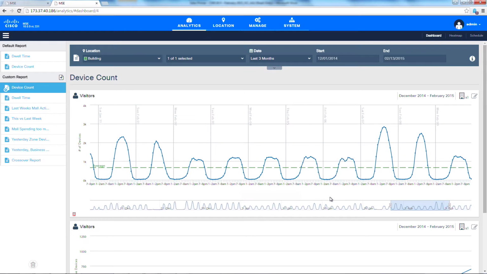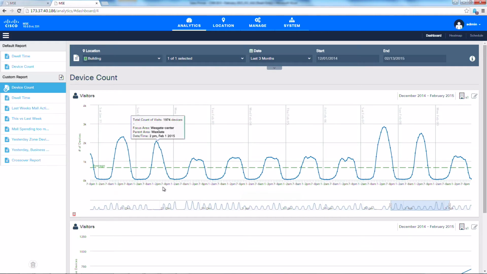3 months. And immediately, if you look at the data, you can see where every day the data goes up and comes down. So clearly, when it comes down, that's nighttime, and when it goes up, that's during the daytime. But very quickly, you can see these trends emerging when you look at the data. I can see that I have these really high peaks here on these days, and I have really high peaks here, and in the middle, it's kind of shorter peaks. And very easily you can confirm that this is the weekend. So on Saturdays and Sundays, I clearly have more visitors than I have in the middle of the week.